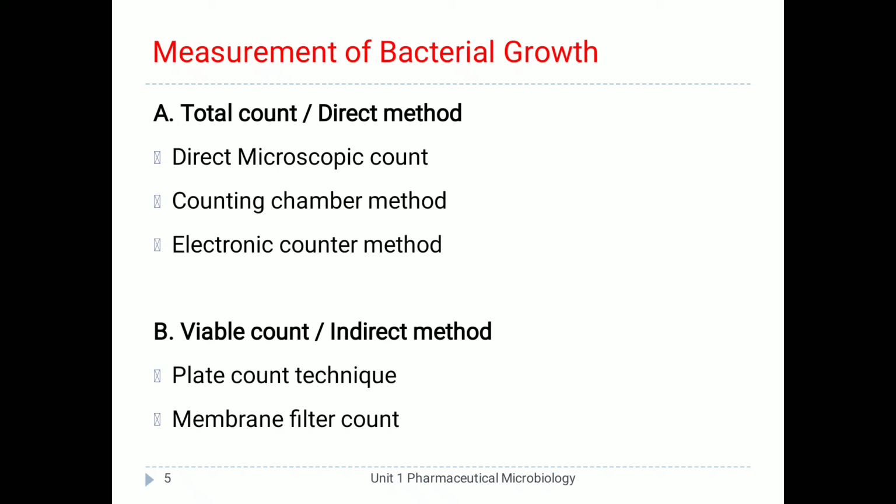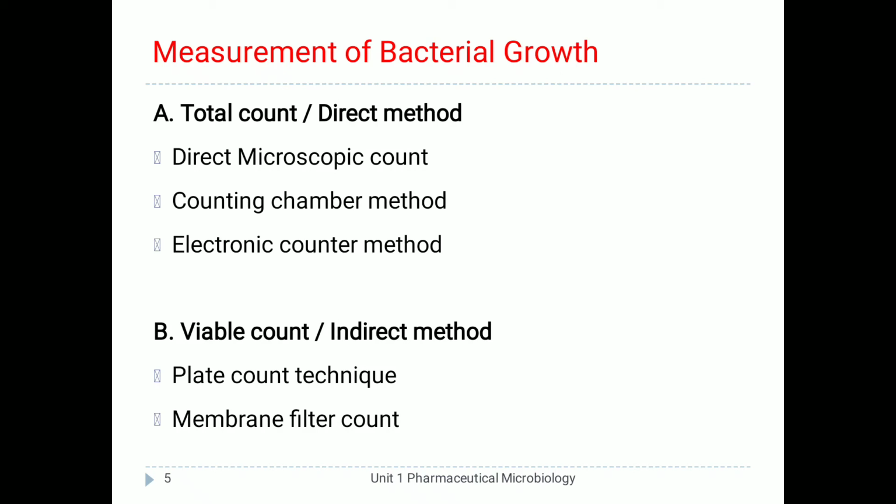That's why it is called total count. These methods count total cells, whether living or non-living. Living cells are also called viable cells, while non-living cells are non-viable cells. So the total count, whether the cells are living or non-living, viable or non-viable, is counted by this method.